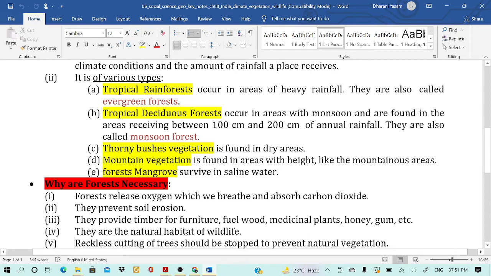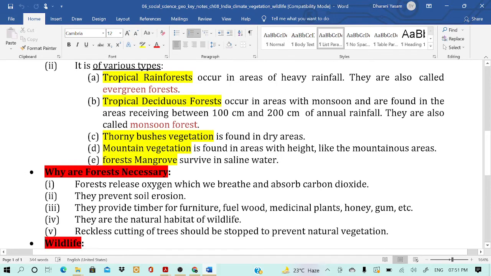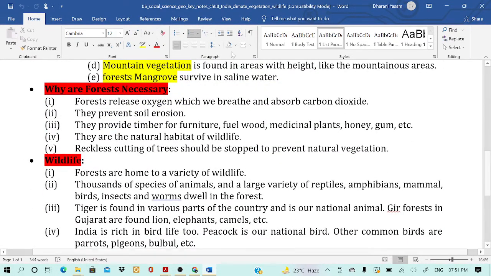Thorny bushes vegetation is found in dry areas, like the Thar desert. Mountain vegetation is found in areas with height, like the mountain areas, the Himalayas. Mangrove forests survive in saline water. The mangroves protect the land surfaces from erosion and cyclones, also in the Eastern Ghats. So mangroves sometimes protect from cyclones. They are very good for the ecosystem.